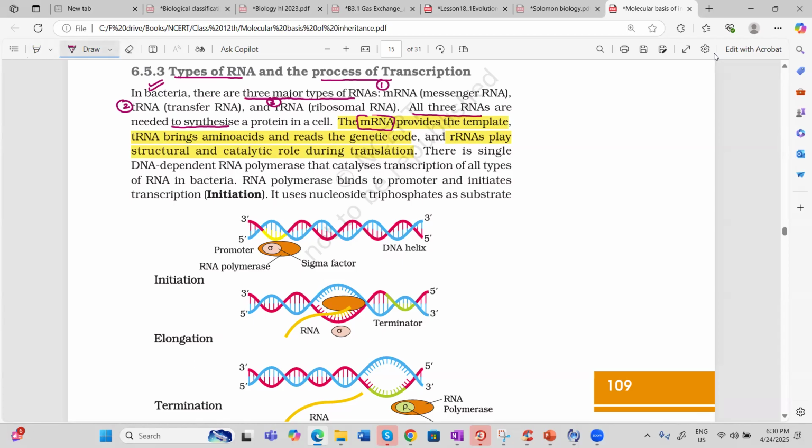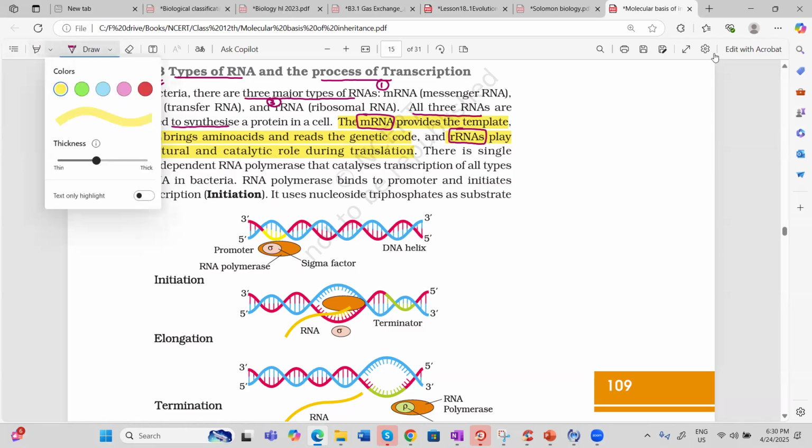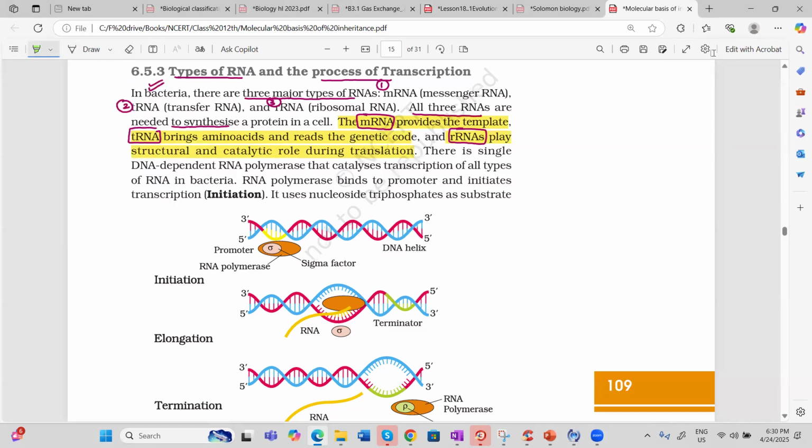Messenger RNA is doing what? You should know transfer RNA is doing what and ribosomal RNA is doing what. This all three works you should know. But how many types of enzyme we require? We require only one. Bacteria require only one. Only one DNA-dependent RNA polymerase is required by bacteria to catalyze the transcription of all types of RNA.